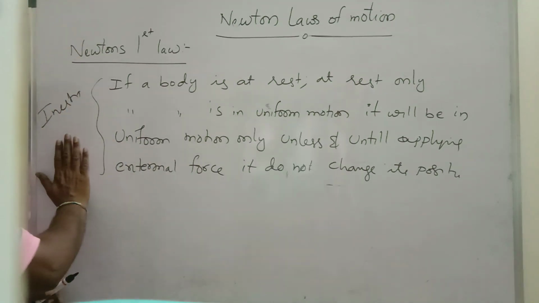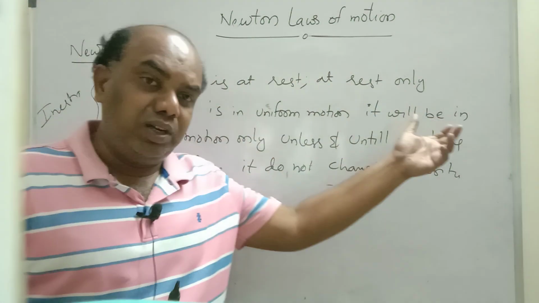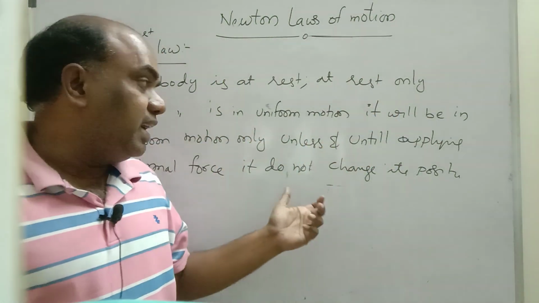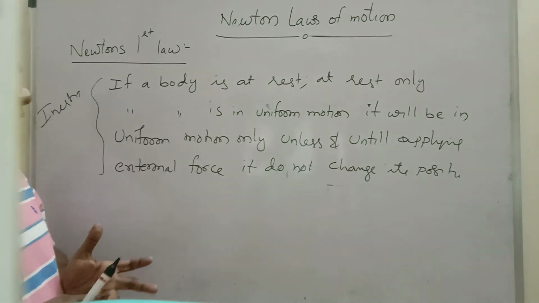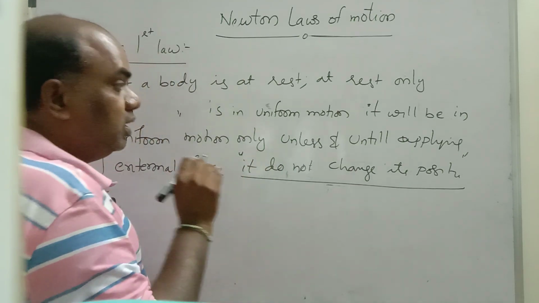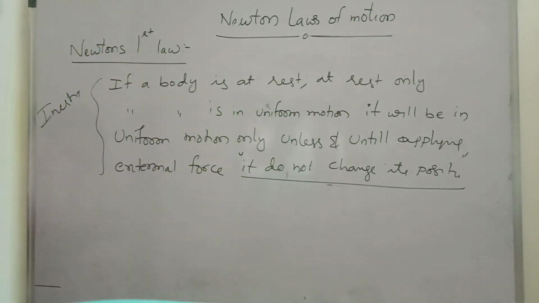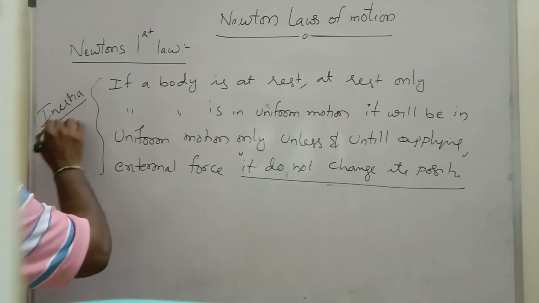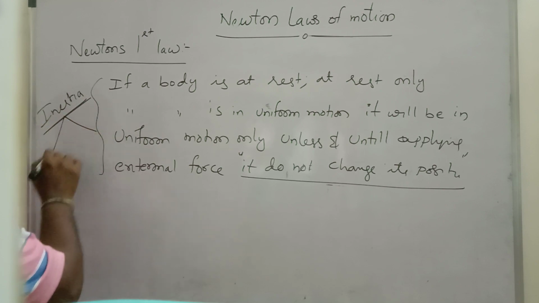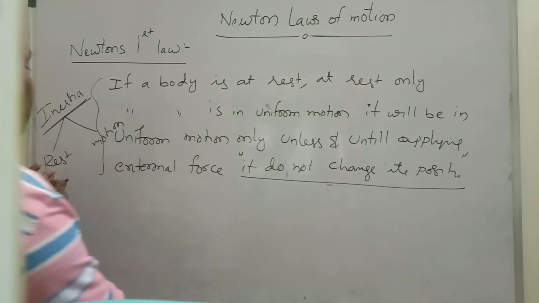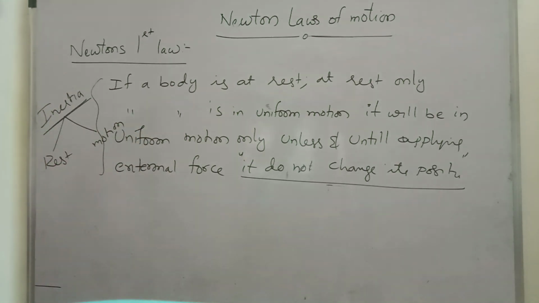Remember, this is Newton's first law. If a body is at rest, it stays at rest. If a body is in uniform motion, it will continue its uniform motion unless an external force is applied on it. Till then it does not change its position. Then only it changes its position or path. Newton's first law defines inertia. Inertia is nothing but a state of position. Inertia has two types: inertia of rest and inertia of motion. That is different, that we will see later.